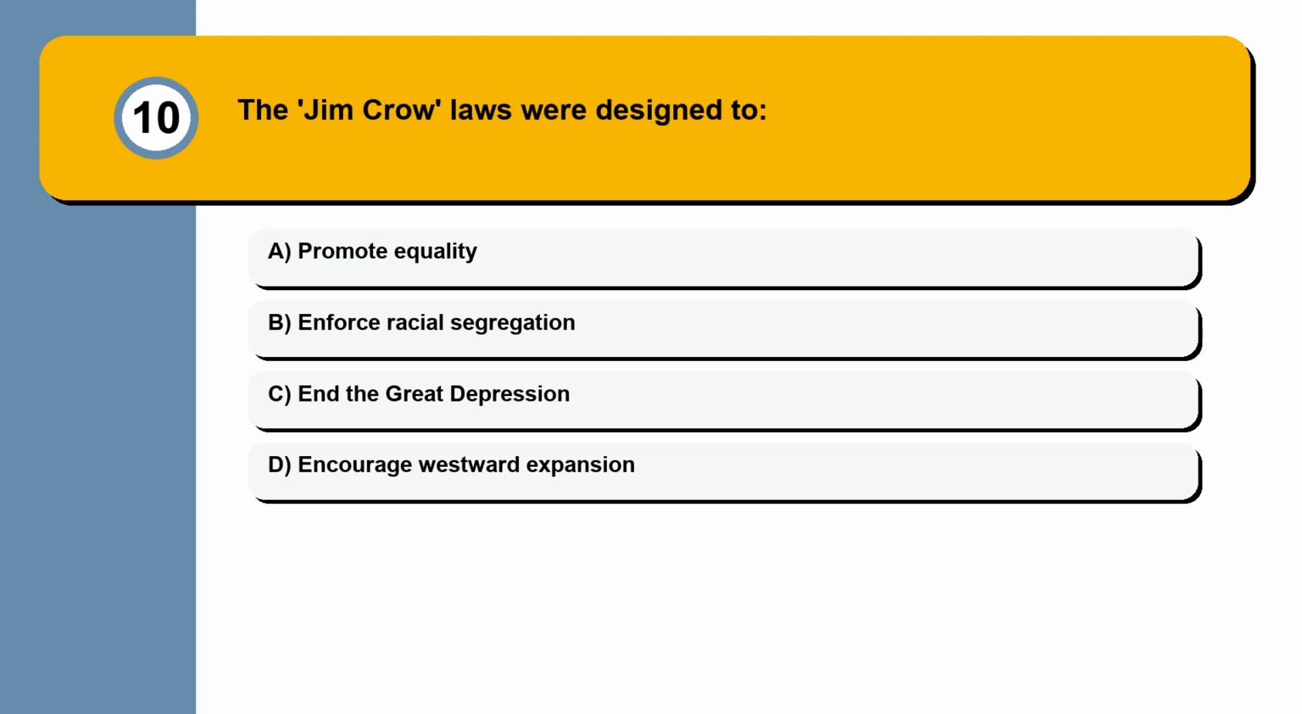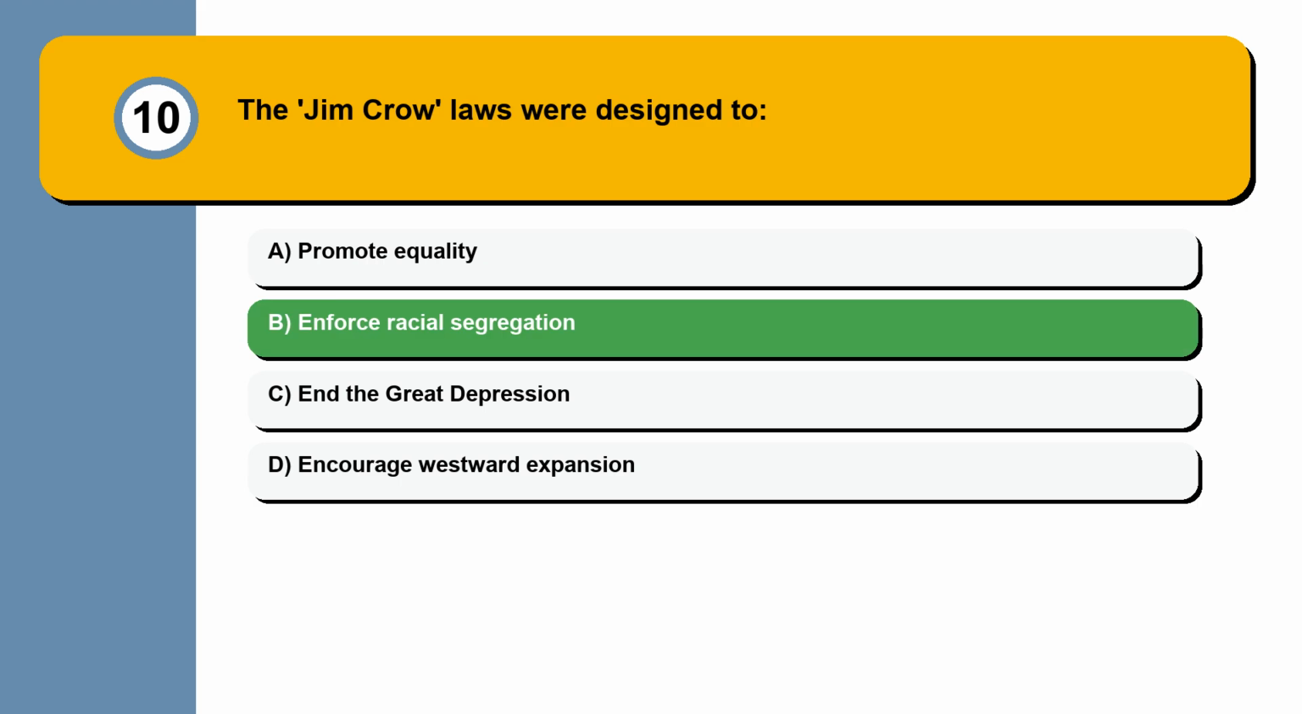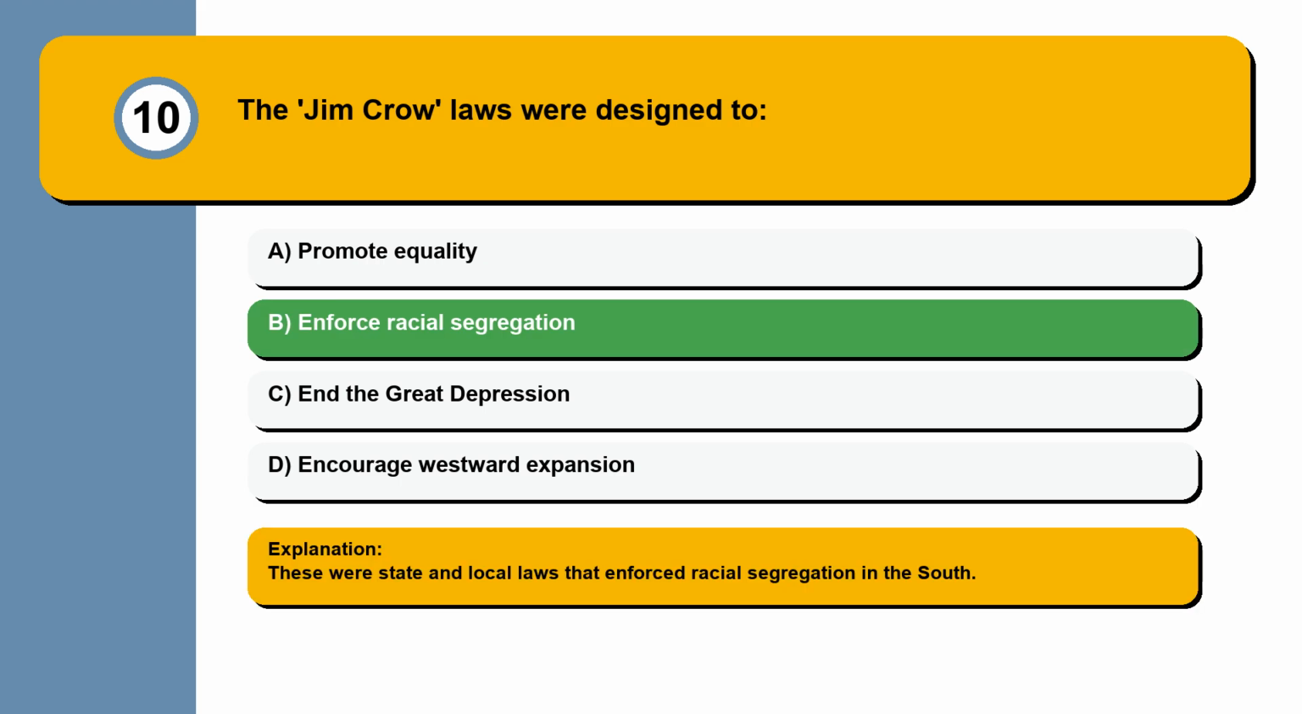Question 10. The Jim Crow laws were designed to promote equality, enforce racial segregation, end the Great Depression, encourage westward expansion. These were state and local laws that enforced racial segregation in the South.